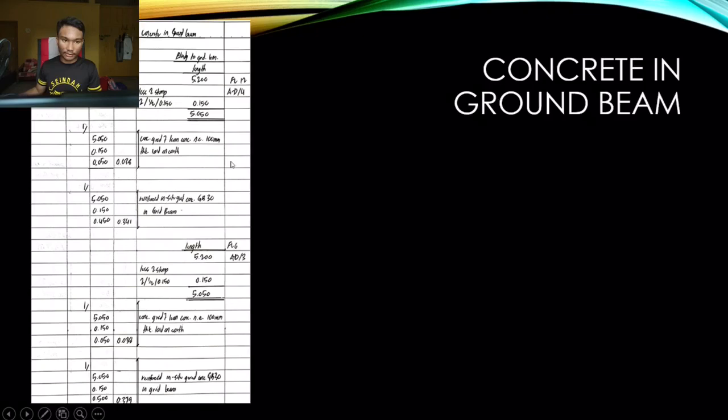For concrete in the ground beam, first we find the length of the ground beam itself, and then using that length we multiply to get the volume of lean concrete. After that, as the final step, we multiply with the dimensions of the ground beam in order to find the volume of concrete in the ground beam.